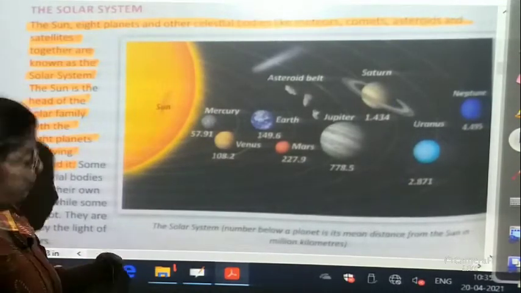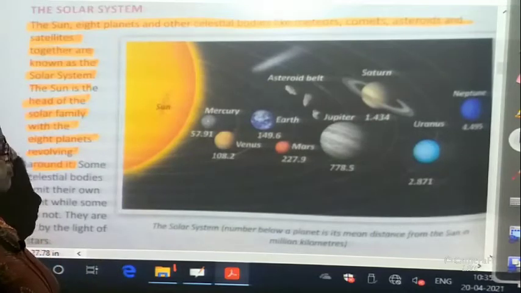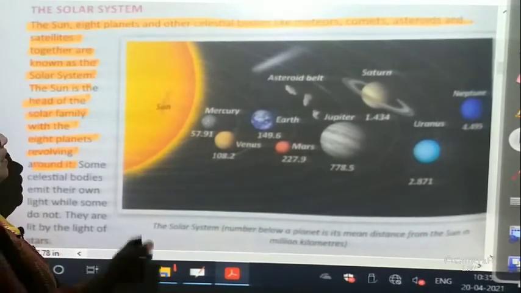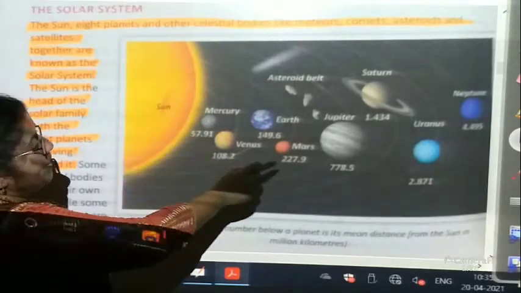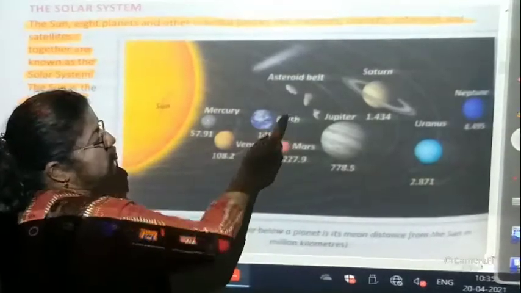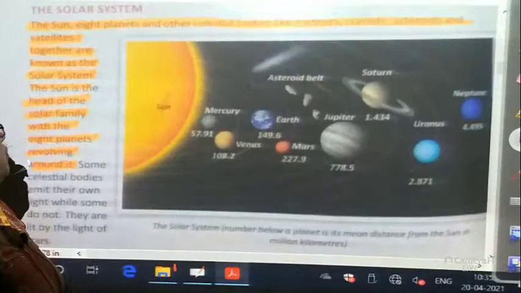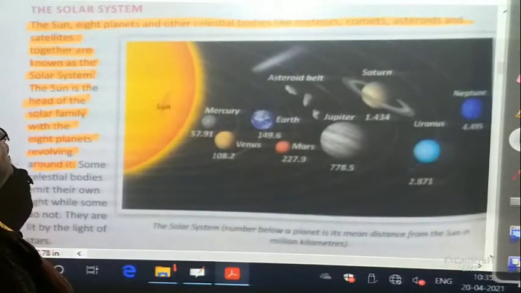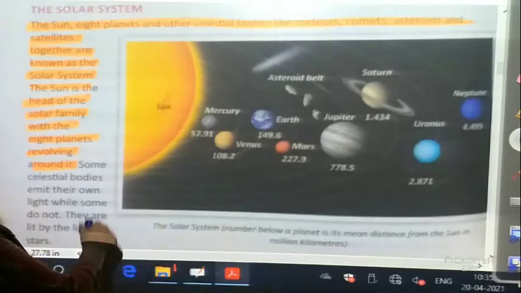Okay, children, what I had explained about the solar system. The solar system is the family of the Sun. The Sun, its 8 planets, the asteroids, and the comets are the solar system. Now let us read. All pencils in your hand, just underline where I have underlined.